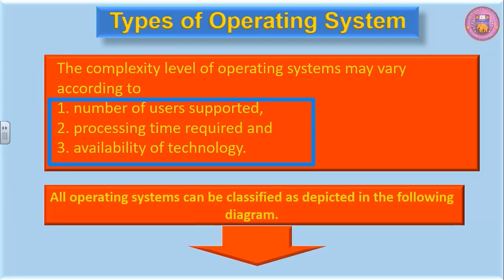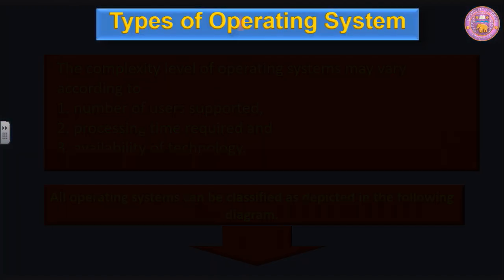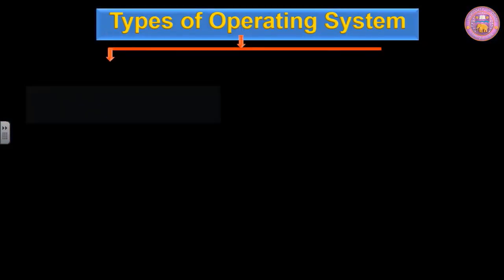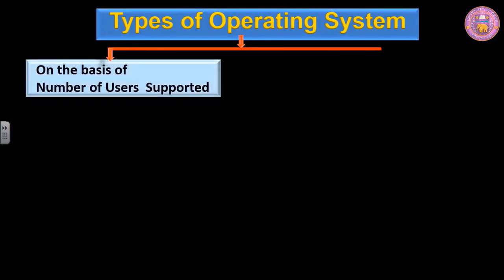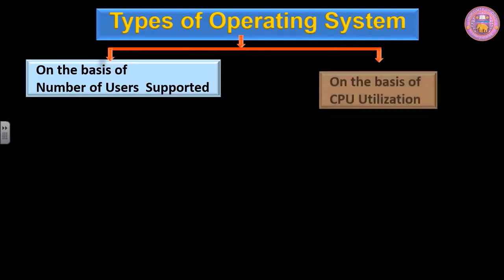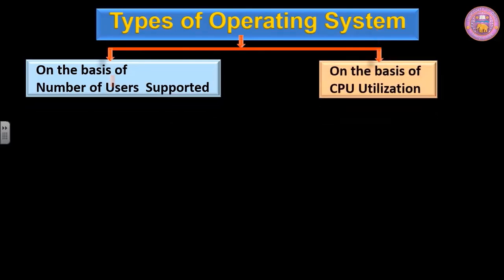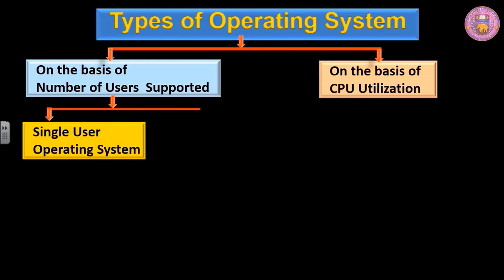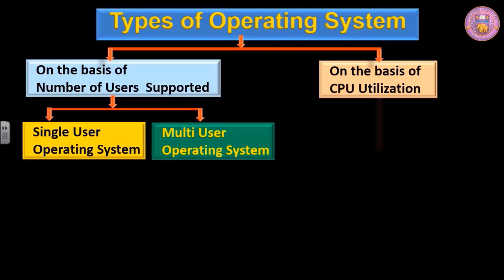All operating systems can be classified as depicted in the following diagram, on the basis of number of users supported and on the basis of CPU utilization. On the basis of number of users supported, we have two types of operating systems. The first one, single user operating system, and the second one, multi-user operating system.